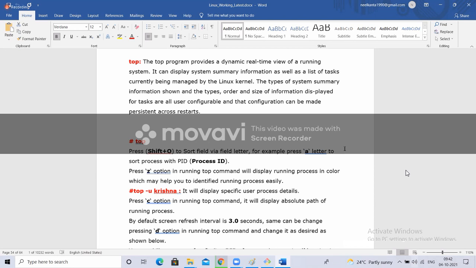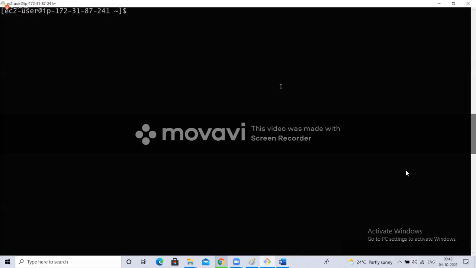So the first thing we do is check the CPU utilization. Whenever our Linux machine is having problems, we connect to it and check the CPU utilization. Why? Maybe one application is consuming all the CPU and the other application has a shortage of CPU to use. The first thing we debug in real time is the top command. To check the CPU utilization, we use the top command. If I use this top, see this.